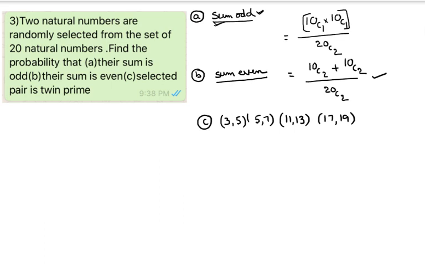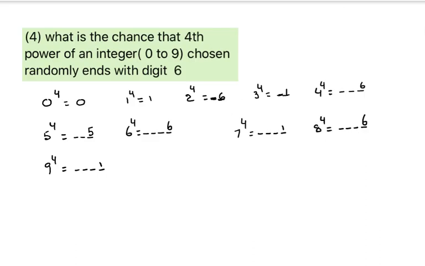These are the twin primes. Total we are selecting two numbers from the 20. That can be done in 20C2 ways. If we select these four sets, then only there is a possibility of getting twin primes. That's why 4 by 20C2 is the answer for that particular question.